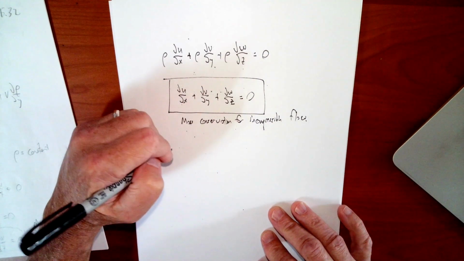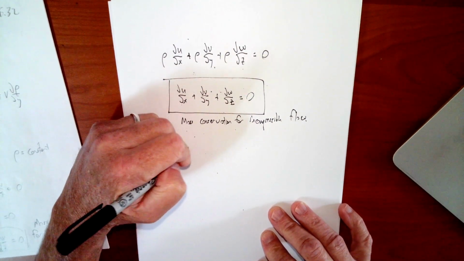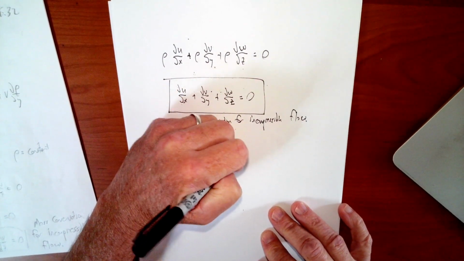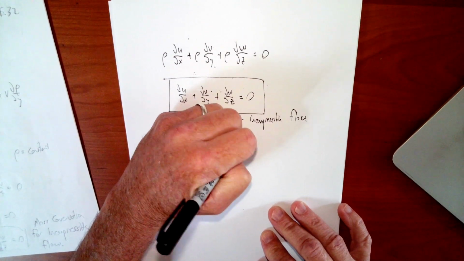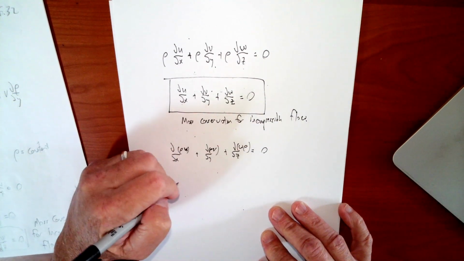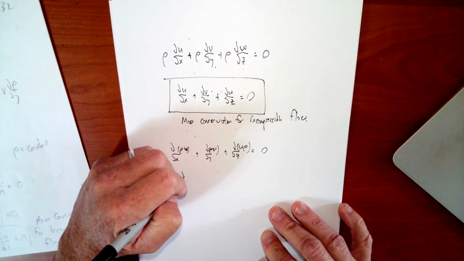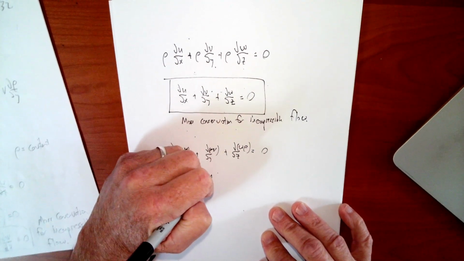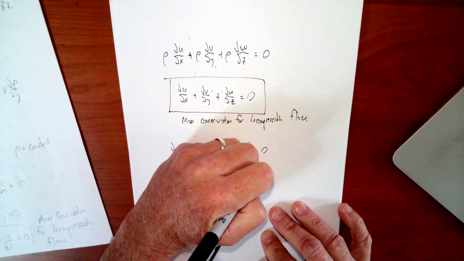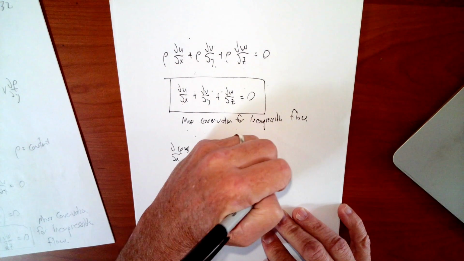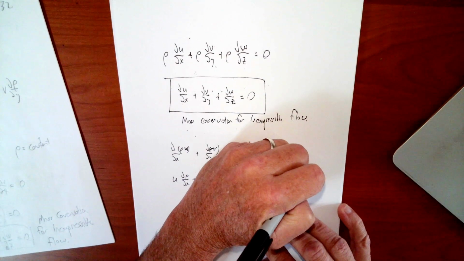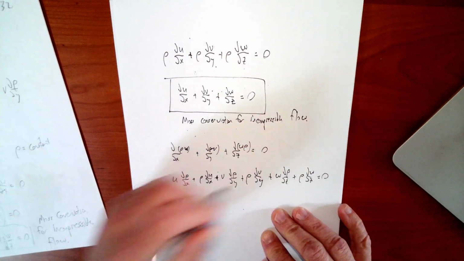If you go back to this form of the equation, d by dx of rho u plus d by dy of rho v plus d by dz of rho w equals 0, and you were to apply the product rule to that, you would have u d rho dx plus rho du dx plus v d rho dy plus rho dv dy plus w d rho dz plus rho dw dz, all equal to 0.